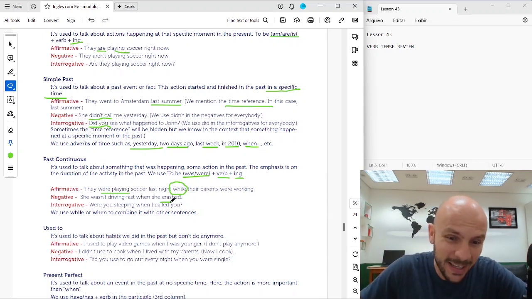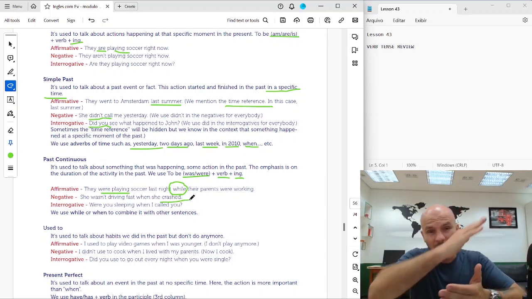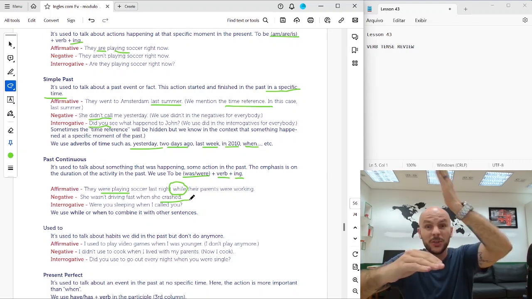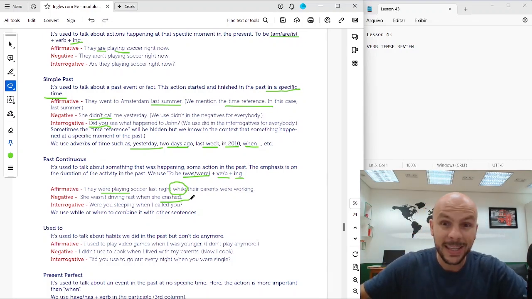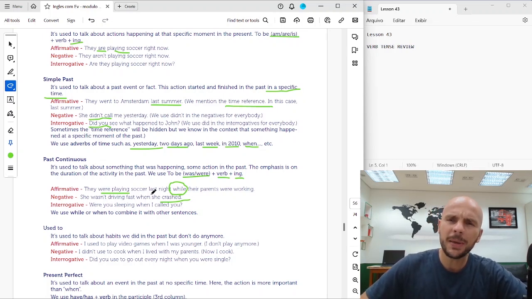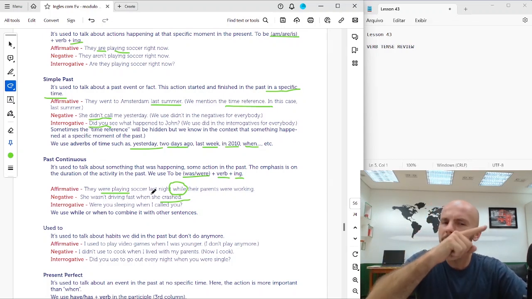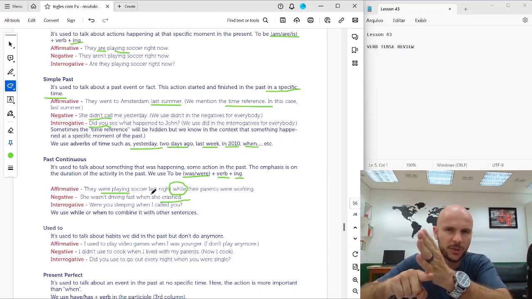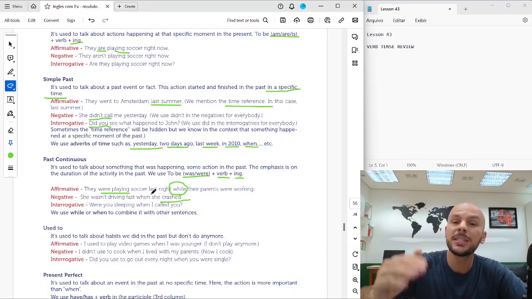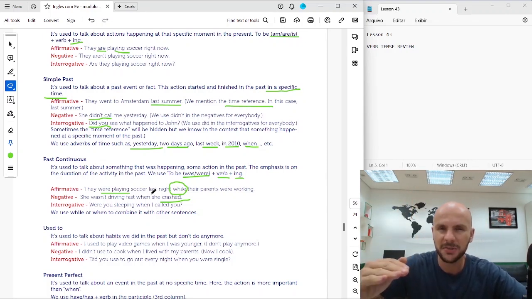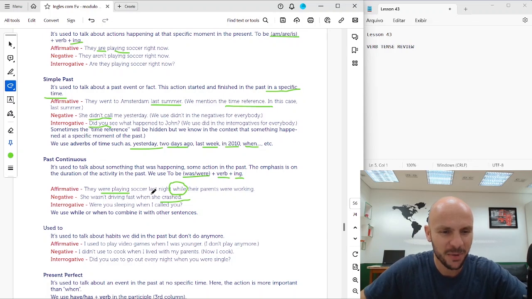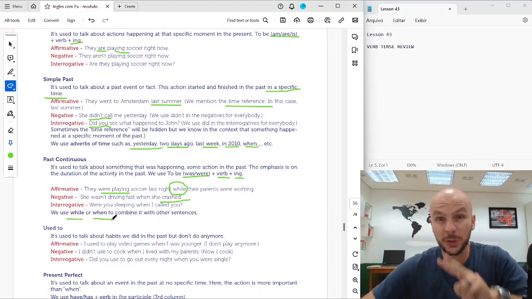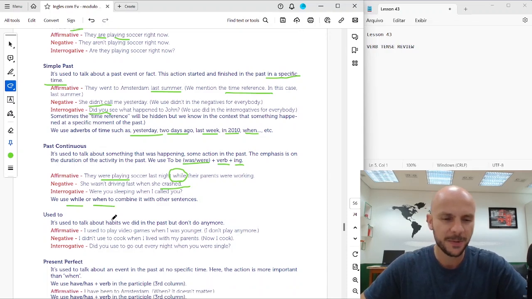Okay, so she wasn't driving fast when she crashed. Here I have an action that happened. She wasn't driving fast when she crashed. Okay, an action interrupting. Interrogative. Were you sleeping when I called you? So the past simple interrupts the past continuous. All right? Beautiful. And then we use while or when to combine two sentences in the past continuous.